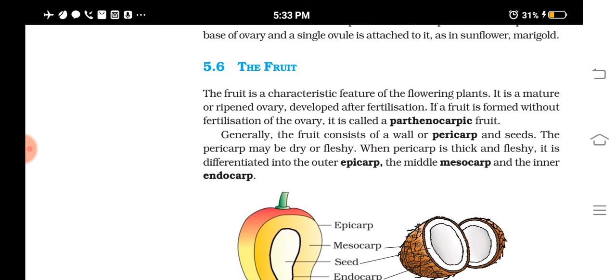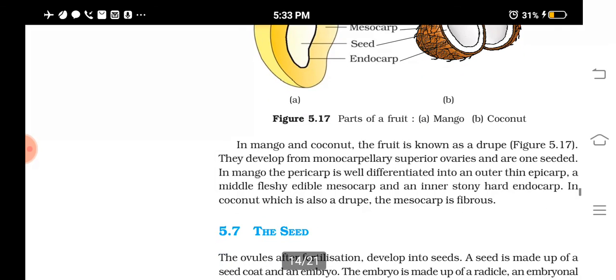What is pericarp? The fruit's wall is known as pericarp, and if it is fleshy and thick, it is differentiated into different layers known as epicarp, mesocarp and endocarp, isn't it?